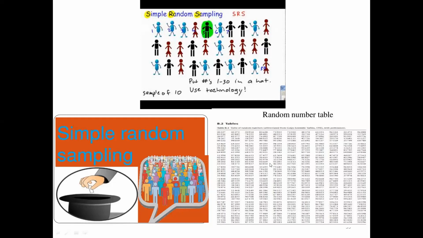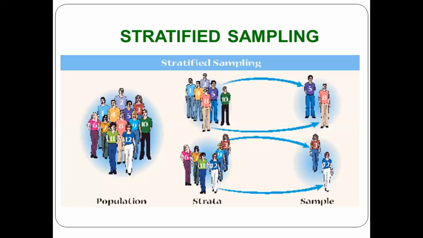So everyone has an equal probability of being in the study. That is why it is called probability sampling. So simple random sampling is the most commonly used, simplest sampling technique.